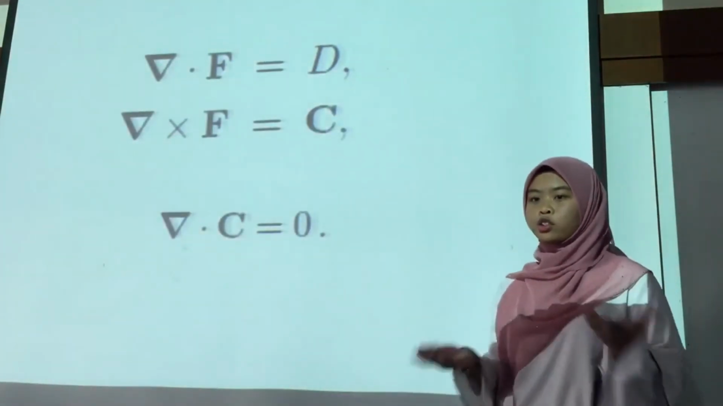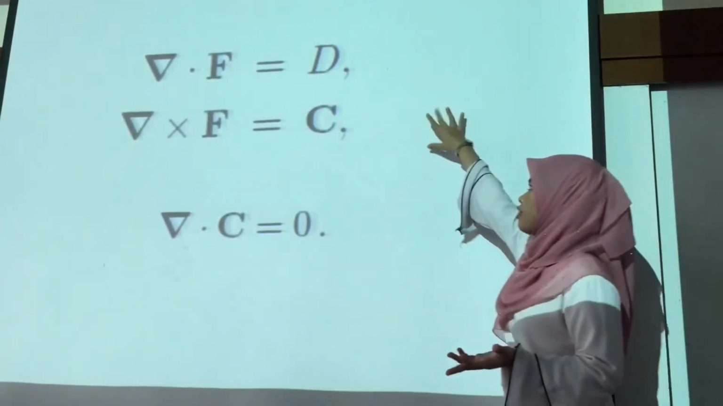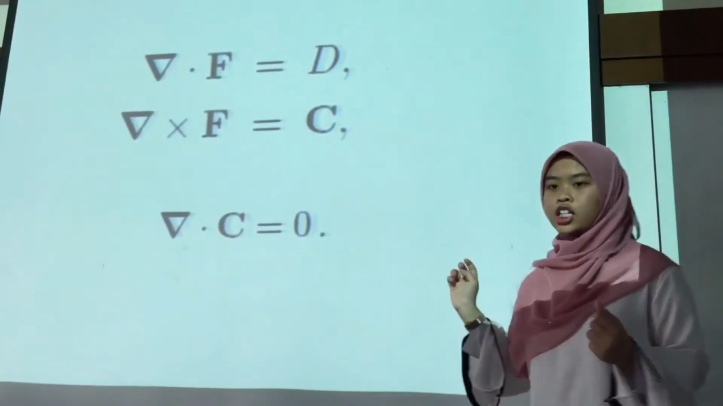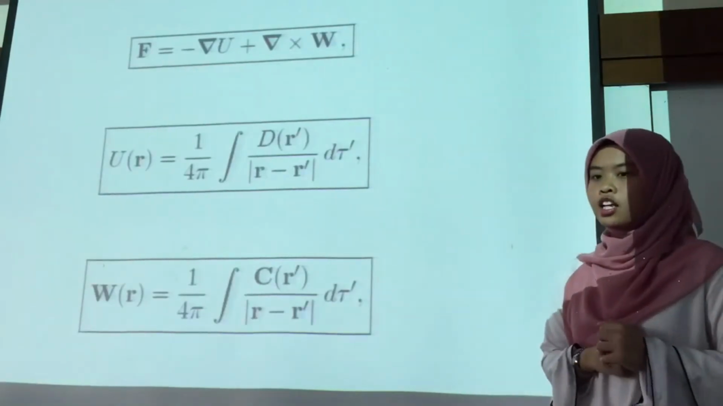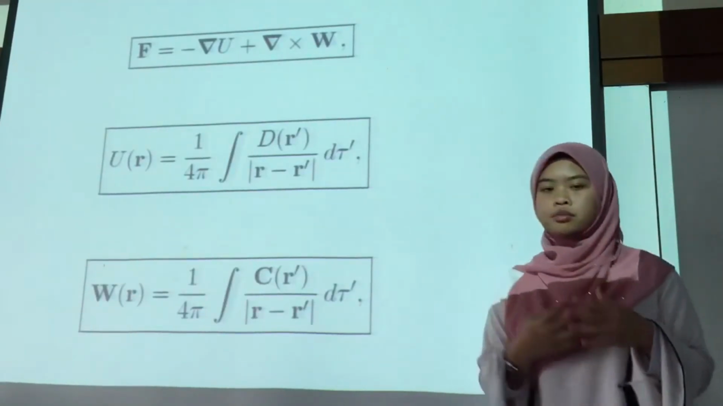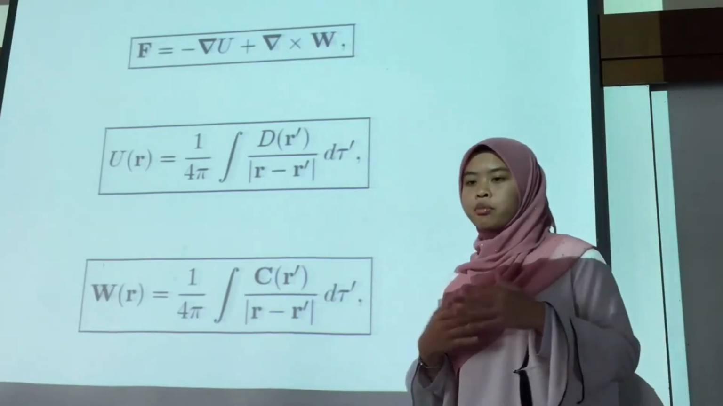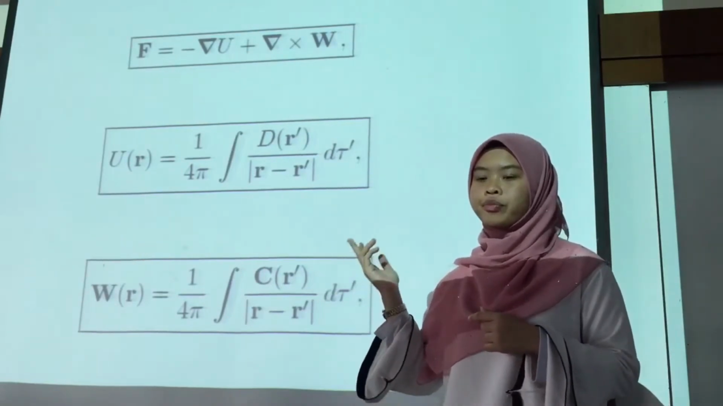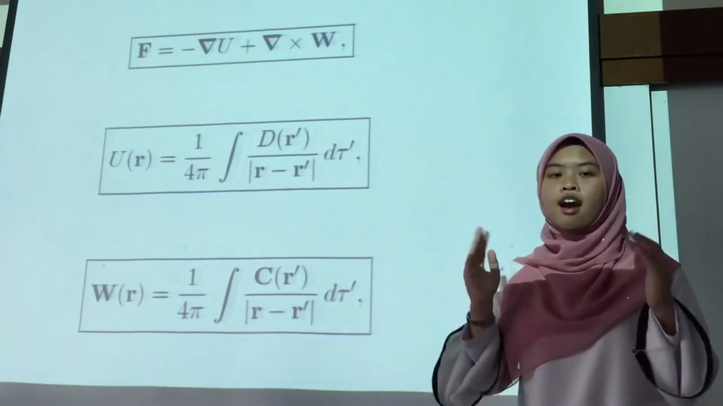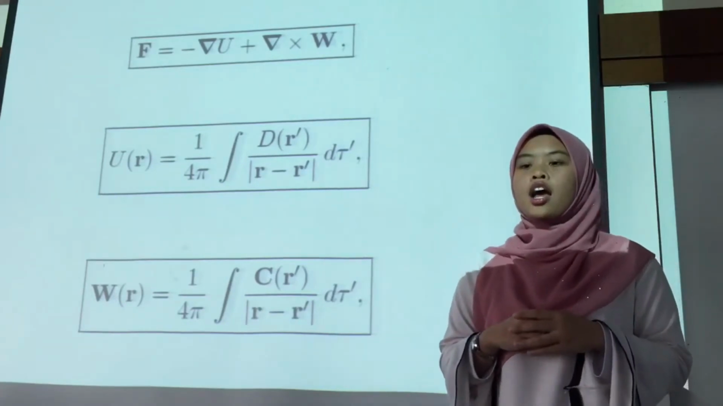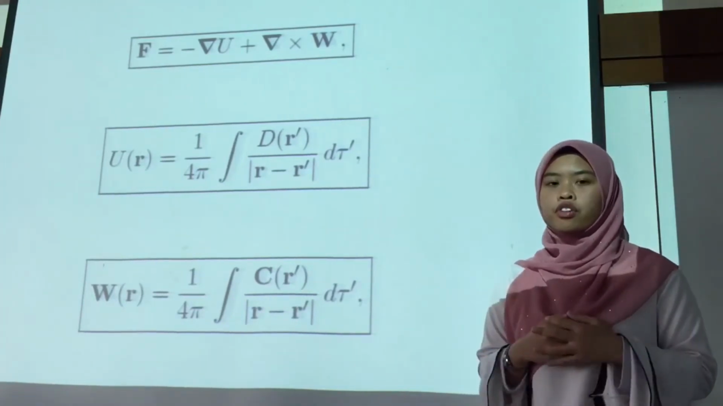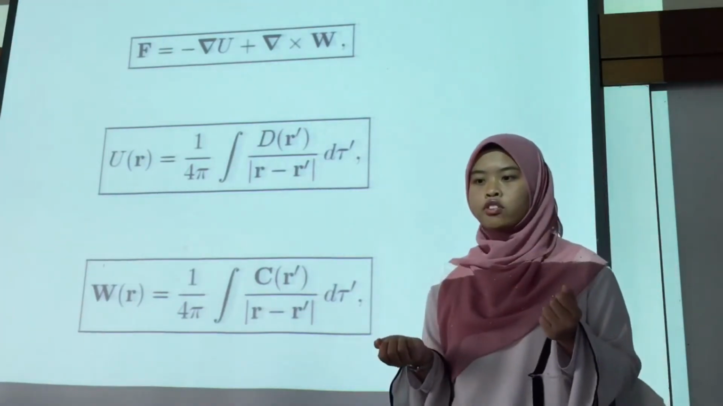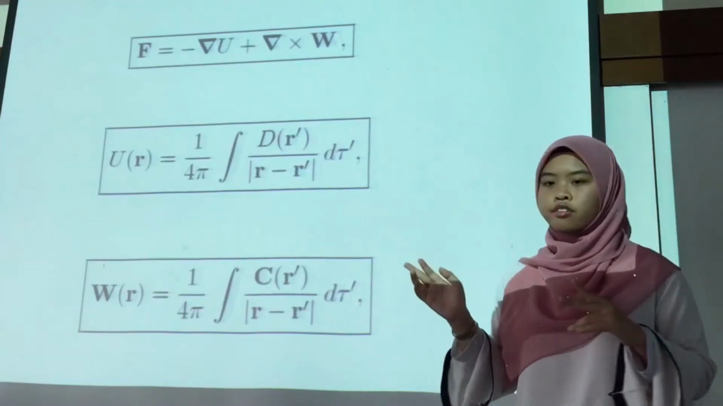Now we would like to know if these two equations provide enough information to determine f uniquely. The Helmholtz theorem says that yes, we can find enough information provided that the divergence D and the curl C vanish fast enough as r approaches infinity, faster than 1 over r squared. And we are interested in the solution for f which vanishes as r approaches infinity.